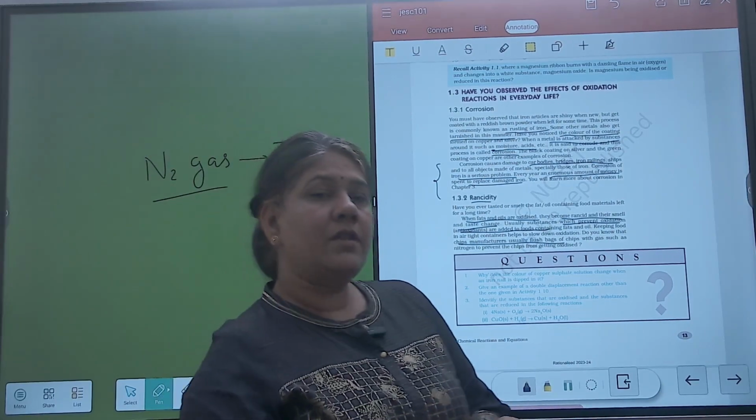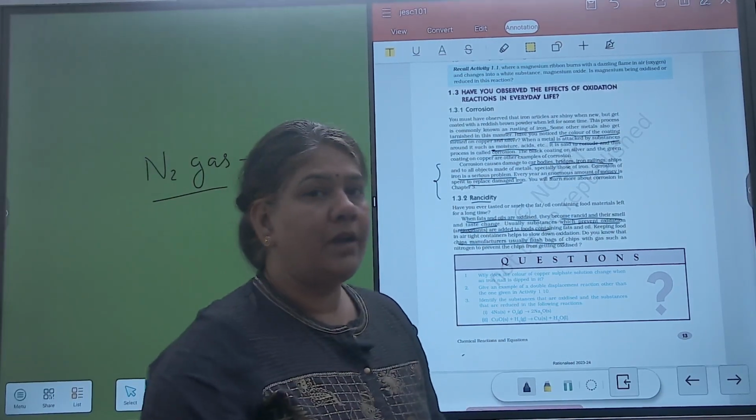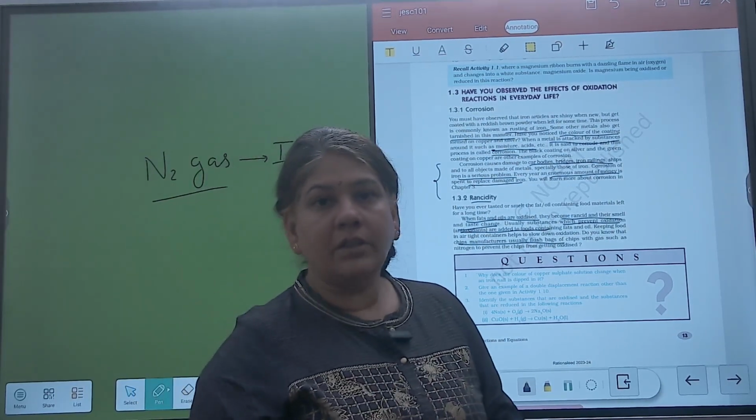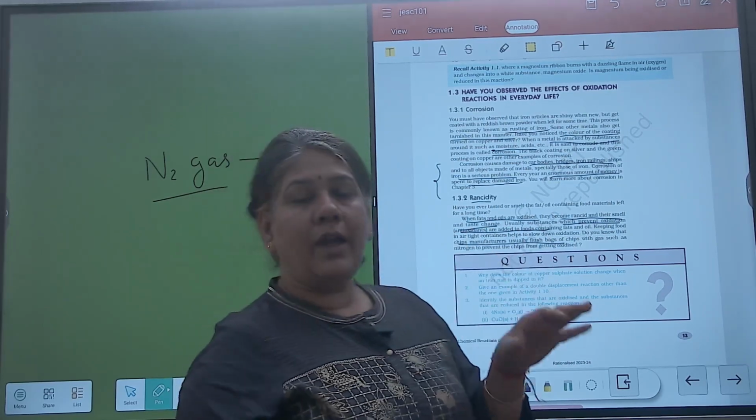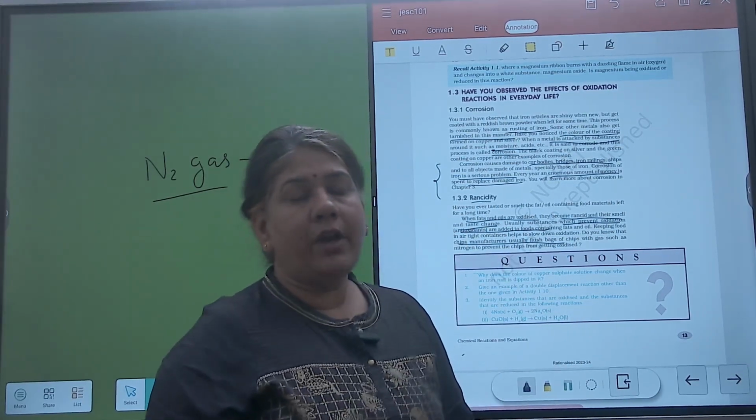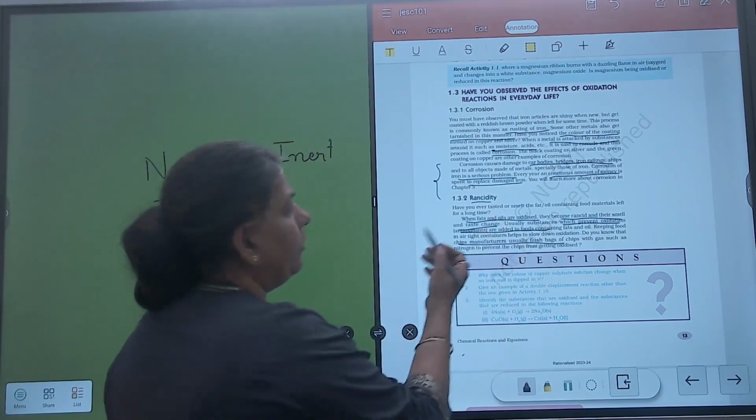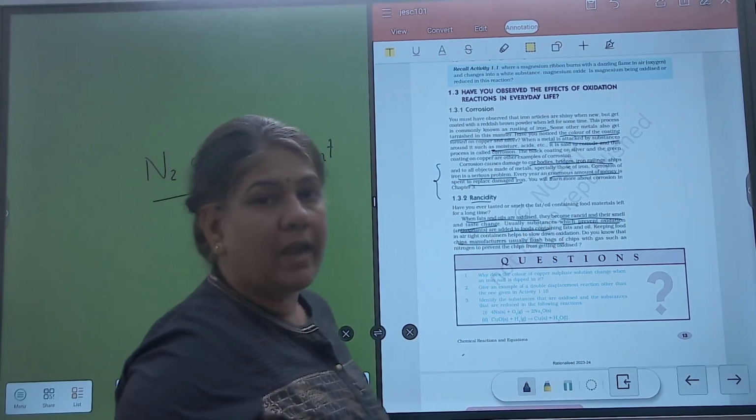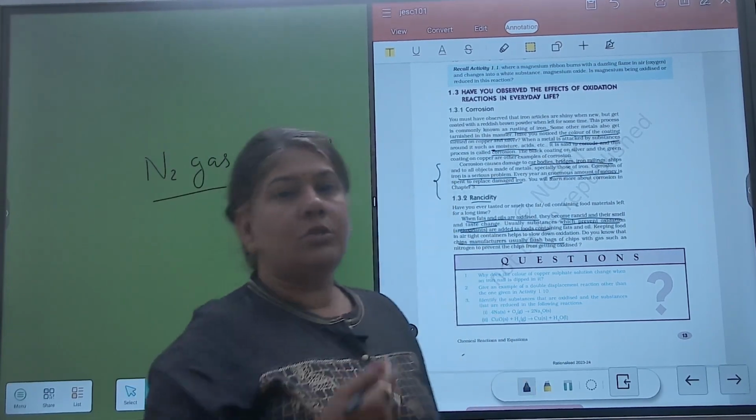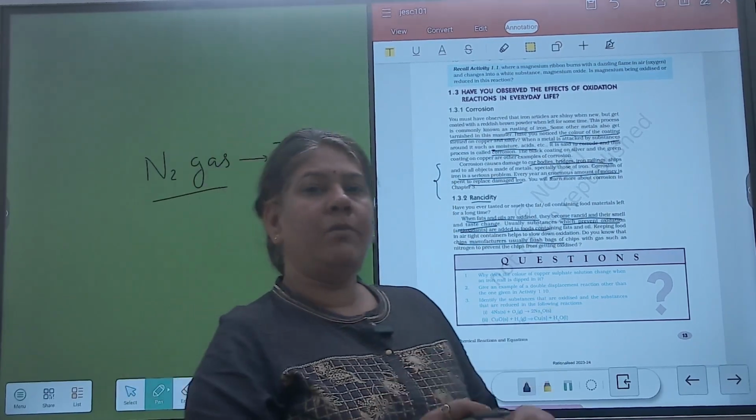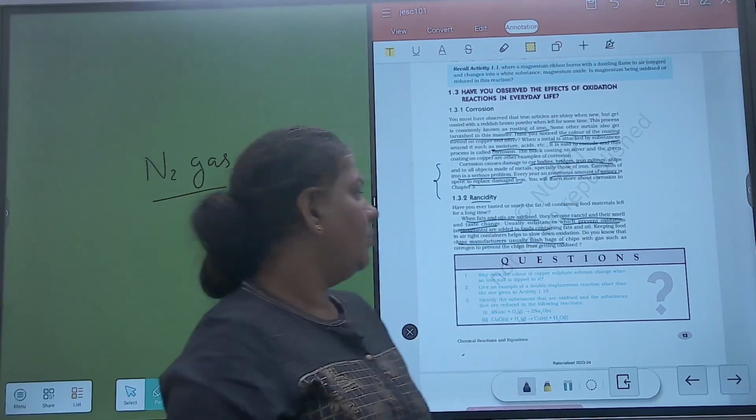Hence some substances are added to food material which contain fats and oils, and these substances are called antioxidants, which prevent rancidity. So to slow down the process of rancidity, antioxidants are added. Another way to slow down the process is to keep the food material in an airtight container.